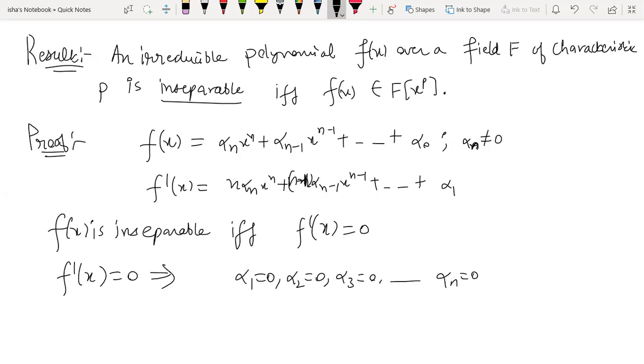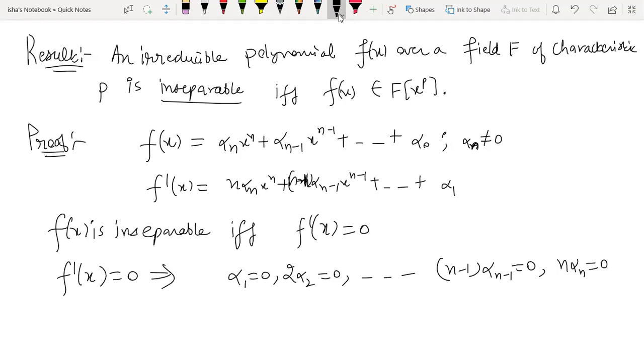Yes, sorry, a correction here. Just a minute, let me rewrite this one. I need to relook at the coefficients. Yeah, alpha 1 should be 0. Here it will be 2 times alpha 2, which will be 0, and then n minus 1 times alpha n minus 1 should be 0, and n times alpha n should be 0, because the complete coefficient is this. Right? I hope that is clear to you. The polynomial is going to be 0 polynomial if and only if this is going to happen.